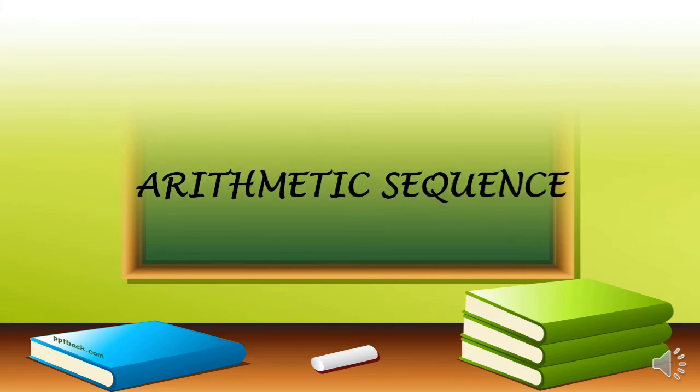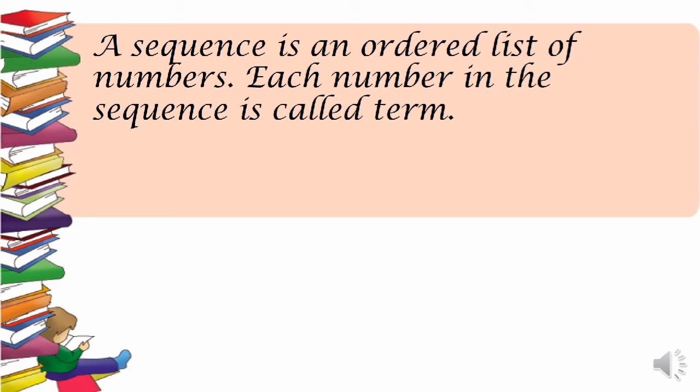But before that, let me give you a little hint about sequence. So when we say sequence, this is an ordered list of numbers. Each number in the sequence is called a term. So for example, we have here the sequence 1, 3, 5, 7, 9, and so on. So these are the terms of the sequence.